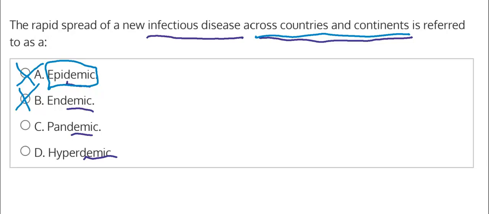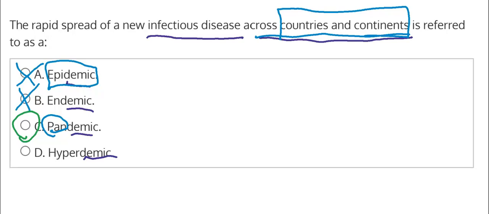Now C says pandemic. And pan is a specific term on a word, which is referring to everywhere. It's not just limited to one spot. It's all over, everything, which seems consistent with countries and continents. You might have heard this term very often used in 2020 during the global pandemic of COVID-19. So this is looking like our correct choice, pandemic. Let's take a look at option D just to be sure.